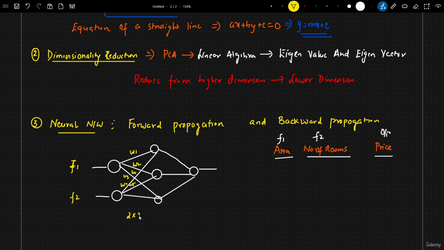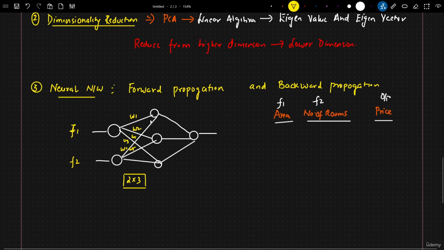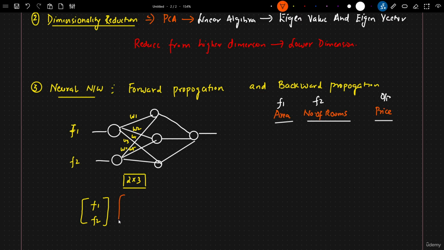So this basically becomes a 2x3 matrix of your input and the weights. Here I have 6 weights coming up. Let's say my input is F1 and F2, and since I have 3 hidden neurons, my weights will be W1, W2, W3, and similarly W4, W5, W6.